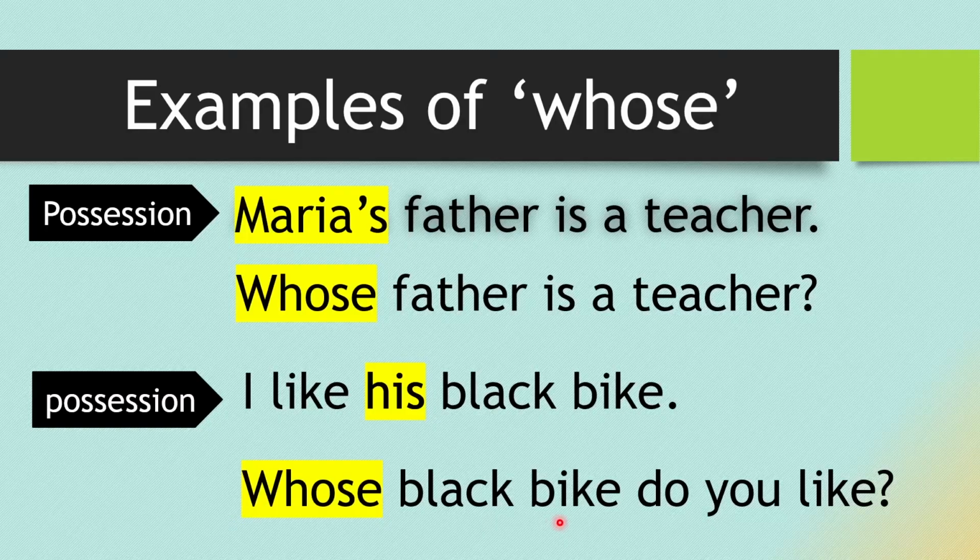Then the auxiliary verb. So here, I like, the verb like is given in the present form. So we have to take the present auxiliary, do. And then the subject, I is given, I will become you. And the main verb, like. We are writing like here after the subject. So the question is, whose black bike do you like?